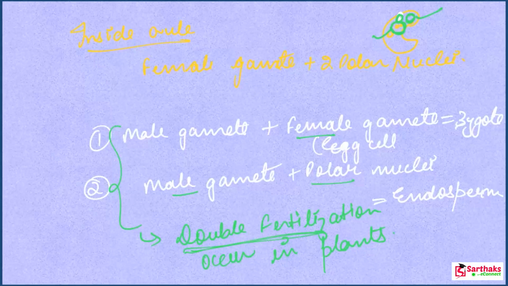Write down one more important terminology here. When there is a fusion of male gamete and female gamete, this process is known as syngamy.